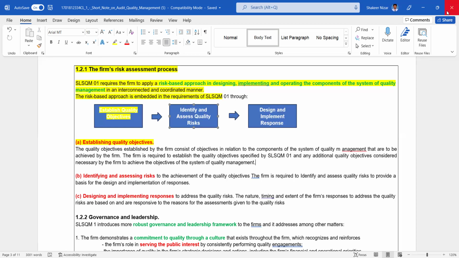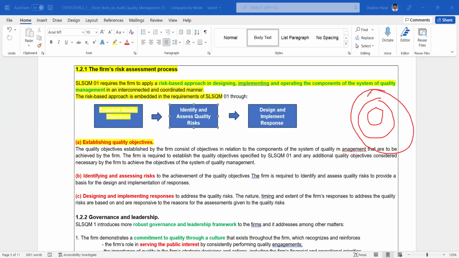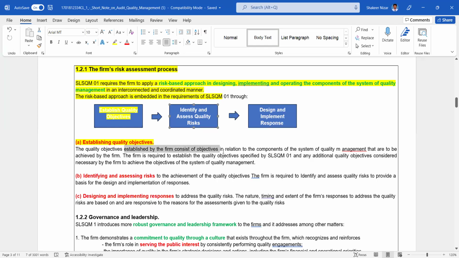Later we discuss. We have 3 tiers: firm level, national level, and engagement level. SLA 220 discusses the engagement level. SLSQM 1 and 2 discuss the firm level. And the audit quality framework discusses the national level quality, right? We have 3 tiers.